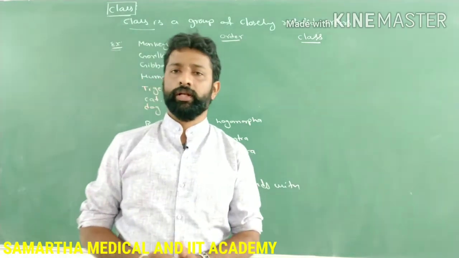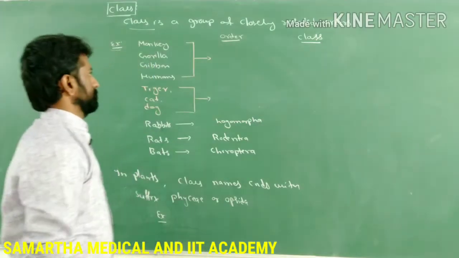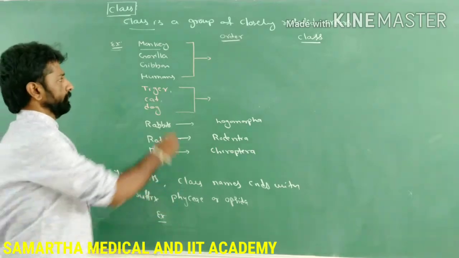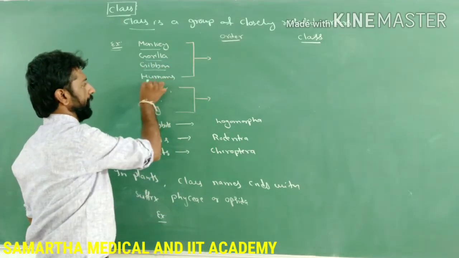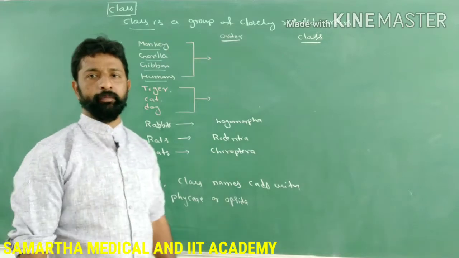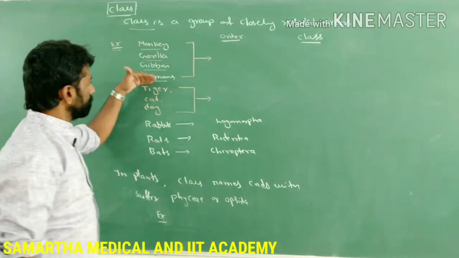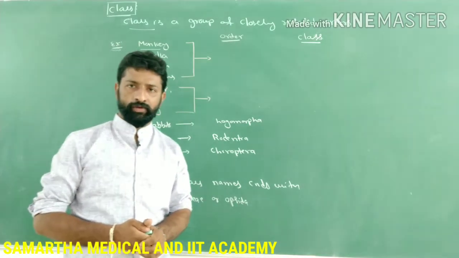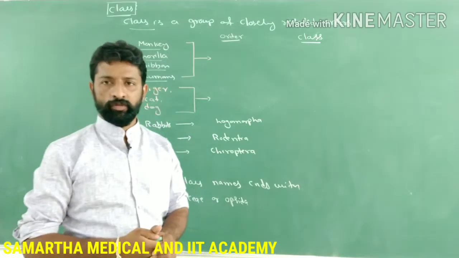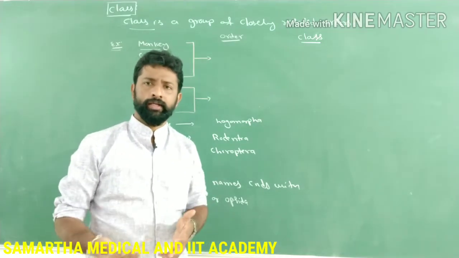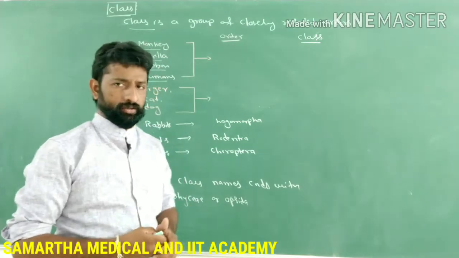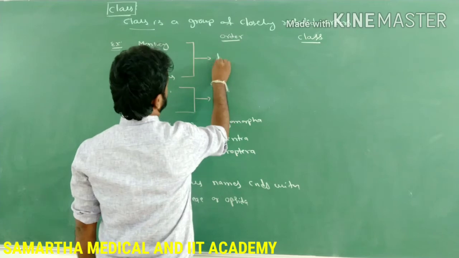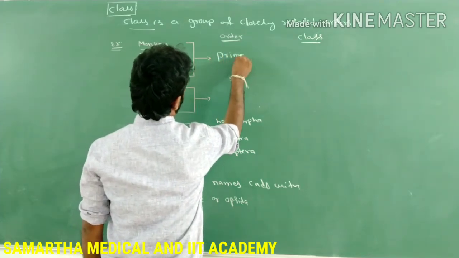How does it contain closely related orders? See, organisms such as the monkey, gorilla, gibbon, and we, the human beings, all belong to the same order. Does anyone know the order of human beings? To which order do human beings, monkeys, apes, gorilla, chimpanzee and orangutan belong? It is nothing but Primata. So the order is Primata.